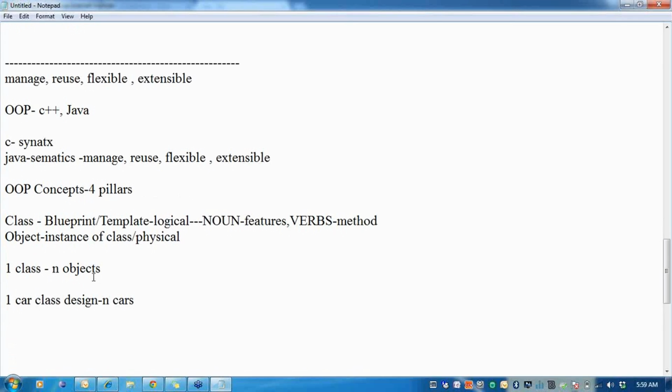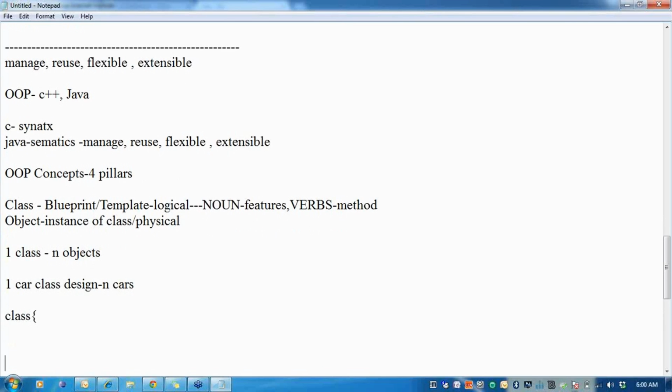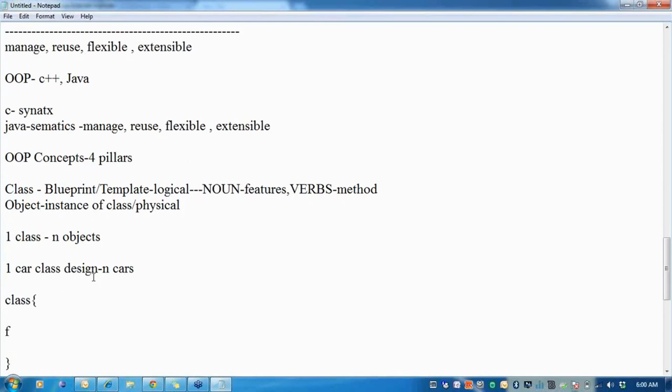So in object-oriented programming, as opposed to C, where in one C file I have several methods, each independent of the other, in a class I bind them together. That's a single unit, a single entity, where I describe some features of the car and define some behavior of the car.